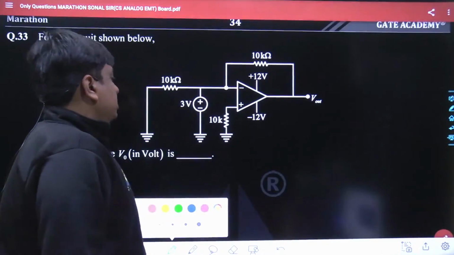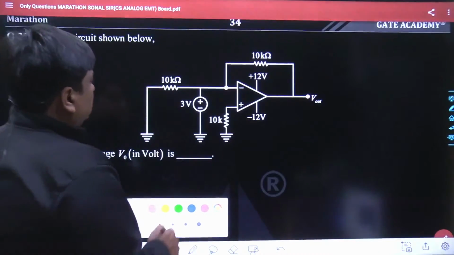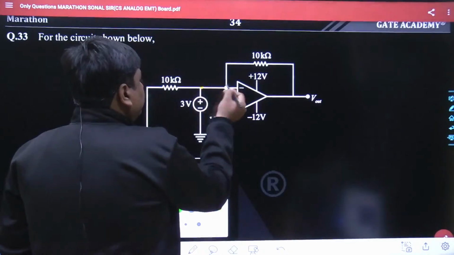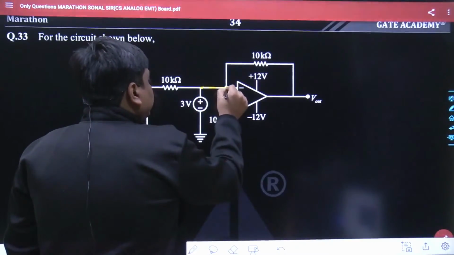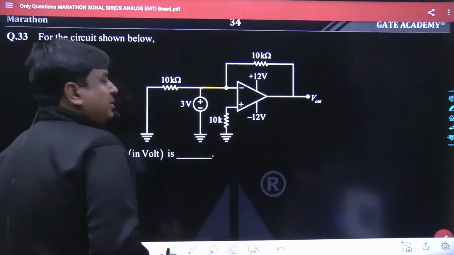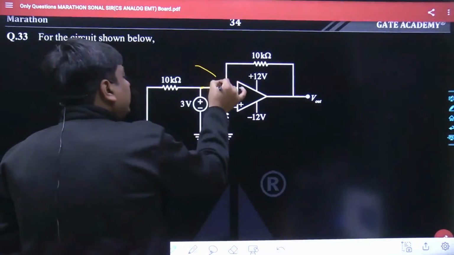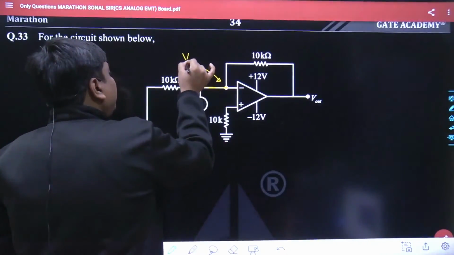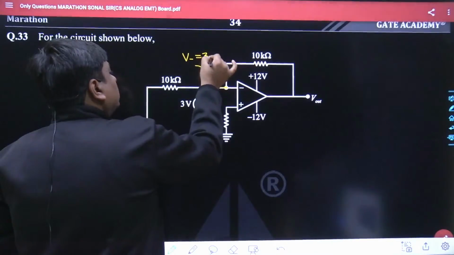See, what is happening in this problem? Rarely does this sort of question get asked in the GATE examination. The 3 volt is directly connected to the inverting terminal. What does that mean? That means the inverting terminal voltage is prefixed at 3 volt.